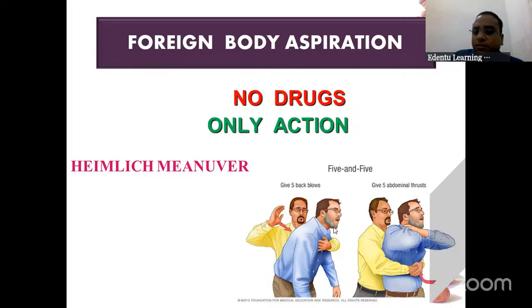So bend the patient like this, at the back of the patient, give 5 blows, and then in the epigastric region, interlock your hands and just compress that area. 5 abdominal thrusts you have to give, and the choking object, 99% it will come out from there.